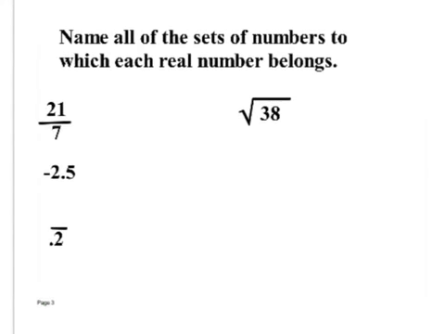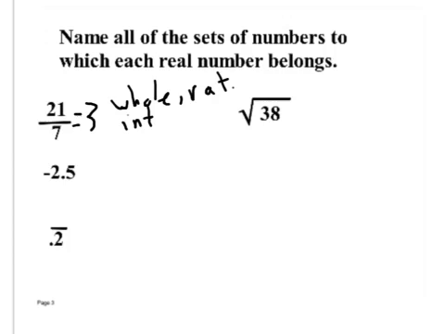Alright, write this down. We're going to answer them here in a second. Name all sets of the numbers to which each real number belongs. This is what some of your homework will look like. Okay, 21 over 7. Does that reduce to anything? Yes. What, Blaine? 3 over 1. Okay, so what does 3 belong to? It is a whole number. What else does it belong to? Mackenzie? It is a rational number. Is there any others? Blaine? It is an integer.